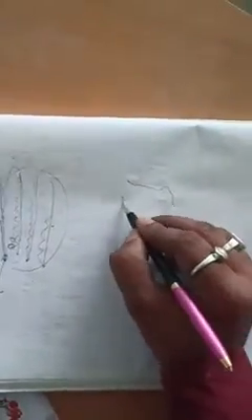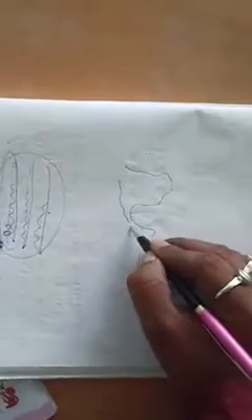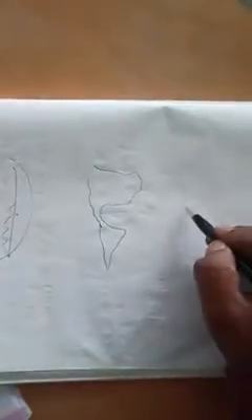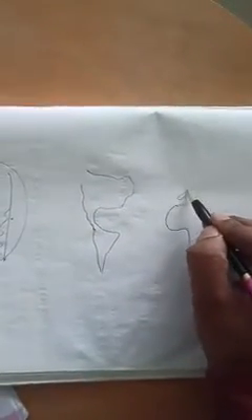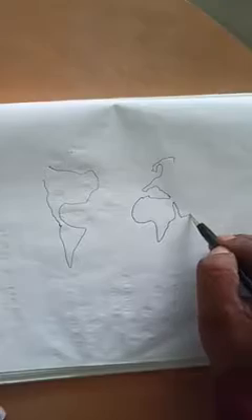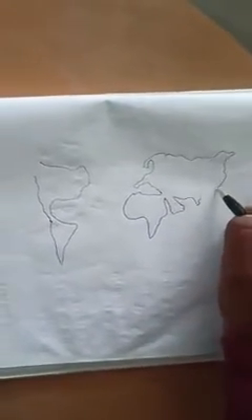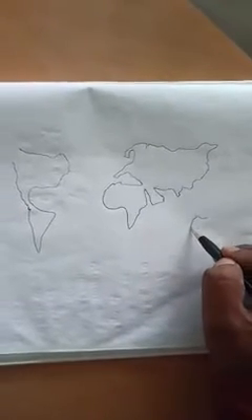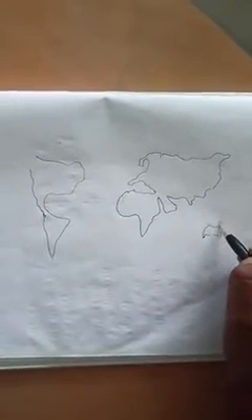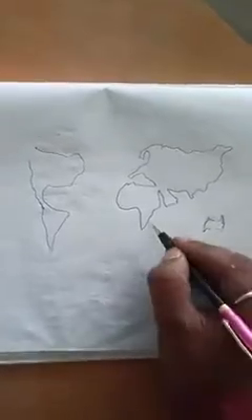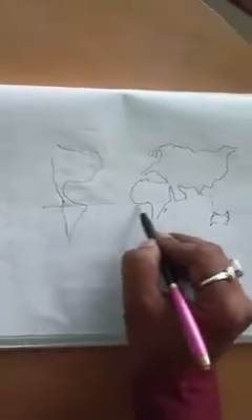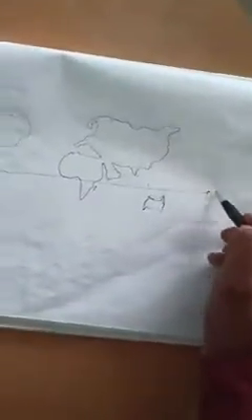Let me draw the map first. Let me draw the map of the world in short. With the help of this map, we will study this portion. It is an outline of the world map. So this is the 0-degree equator.